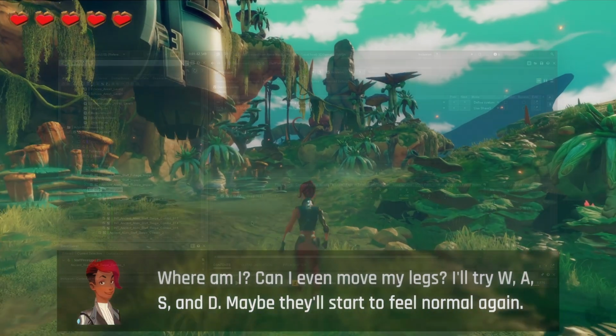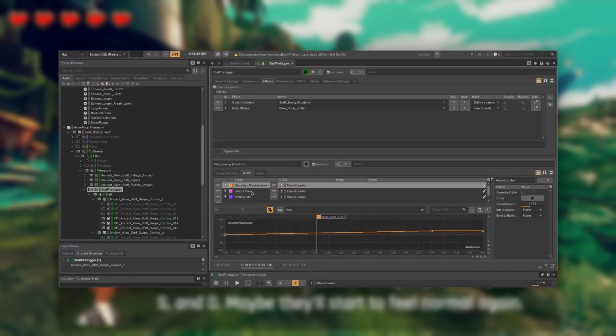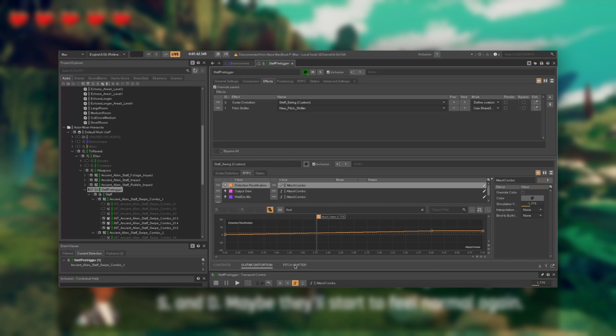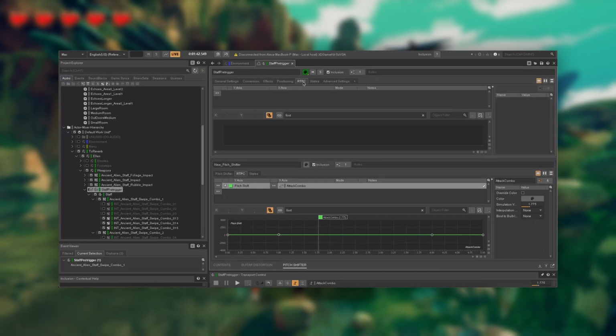To further diversify her attacks, I used pitch and distortion RTPCs mapped to her swing combo that increase in intensity as she cuts through the air.